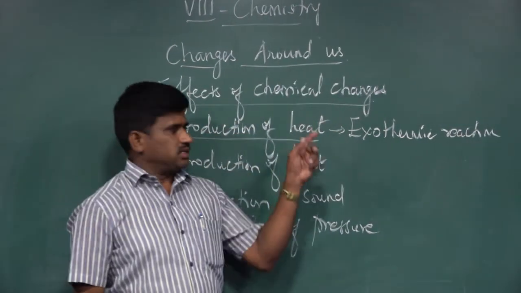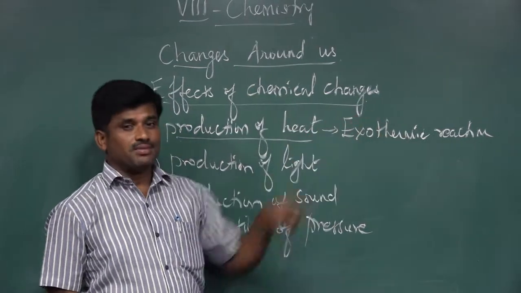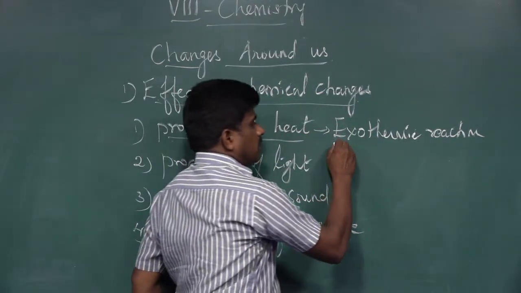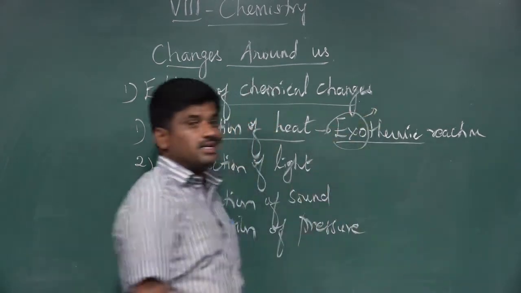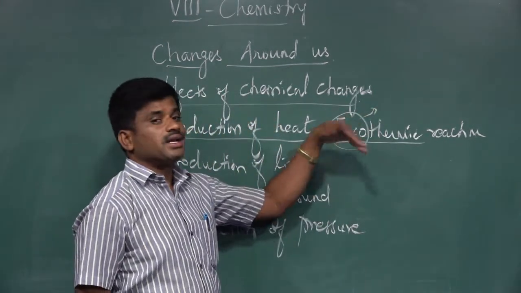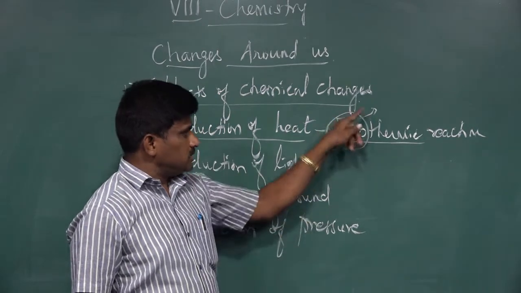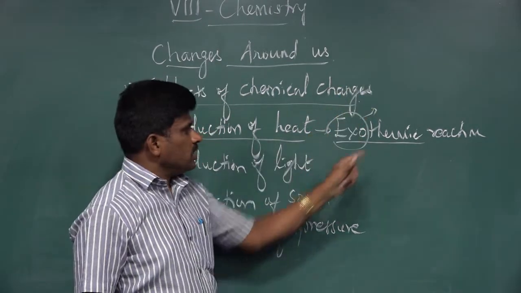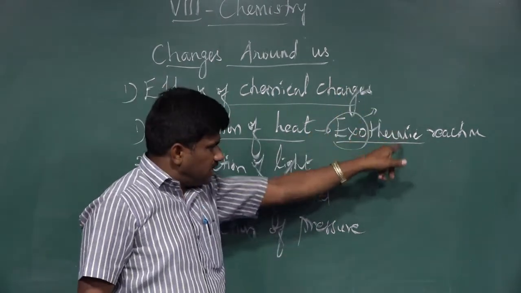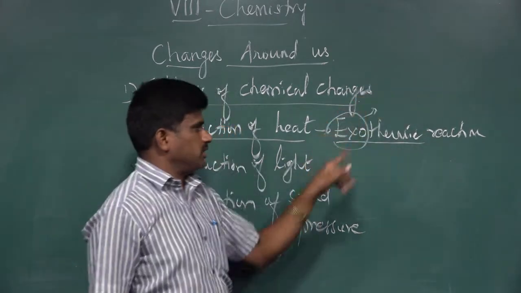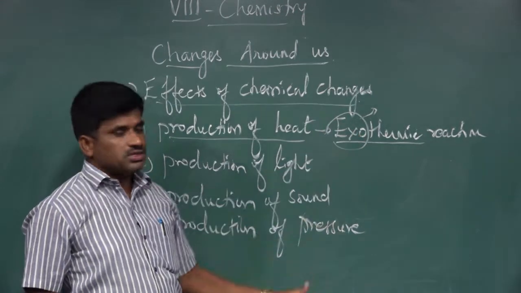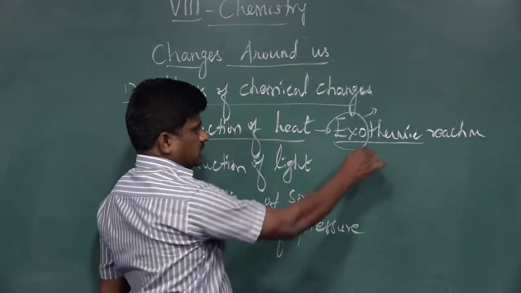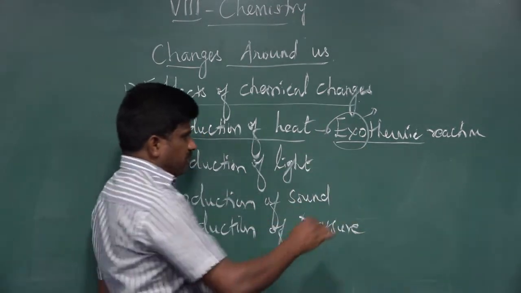In any reaction where heat energy is released, such a reaction is called exothermic. The meaning of exo is releases. The heat energy is released to the surroundings. Thermal means heat. That reaction is called an exothermic reaction. We can give some examples of exothermic reactions. Let's go to the first example.